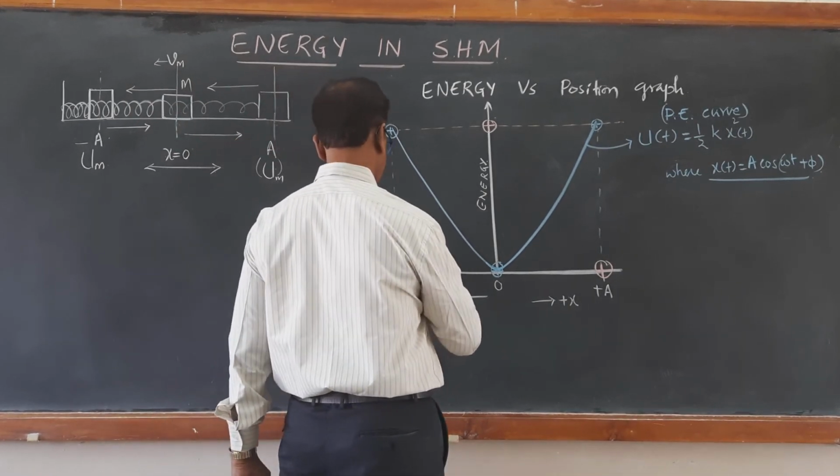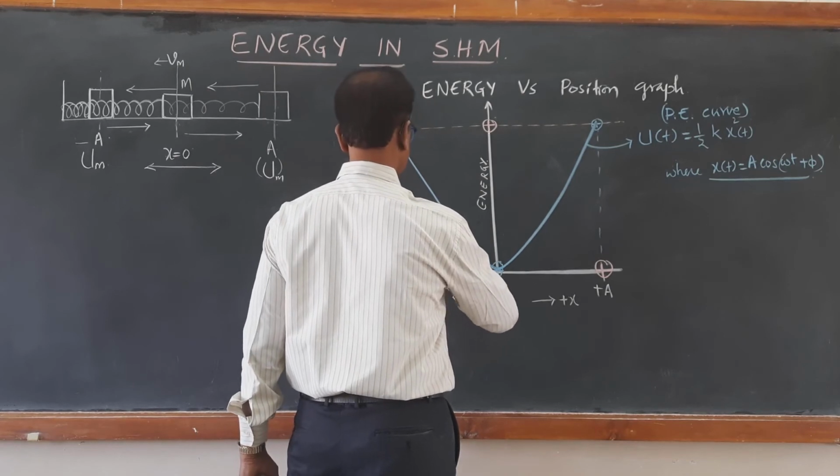If you draw the exact graph, it is symmetric.